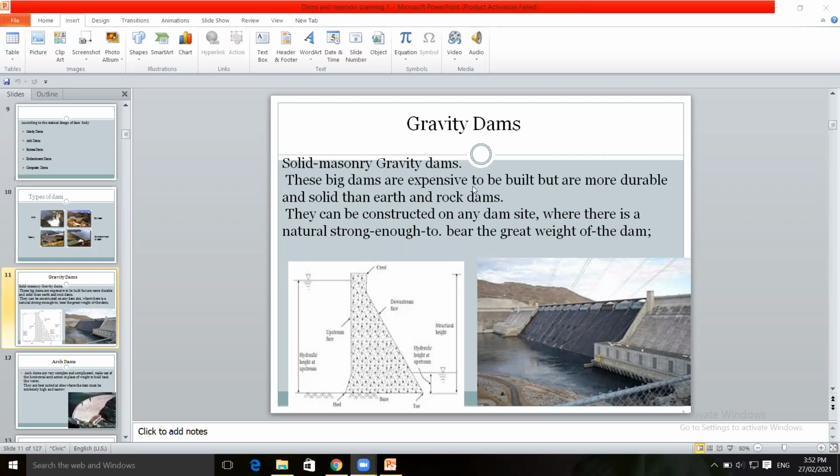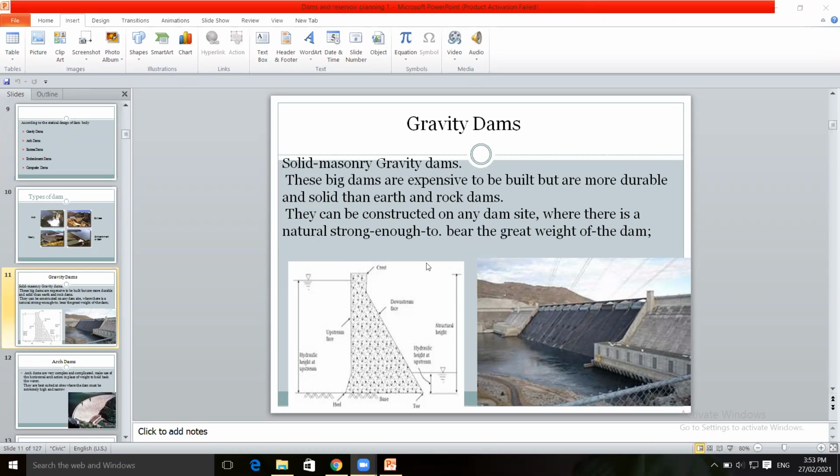So this type of dams are more expensive than earthen dam or rockfill dam, and they are more durable and stronger than earth and rockfill dams. This type of dams can be constructed on any dam site. This type of dam bears great weight, and due to its own weight, it will store and collect the water.